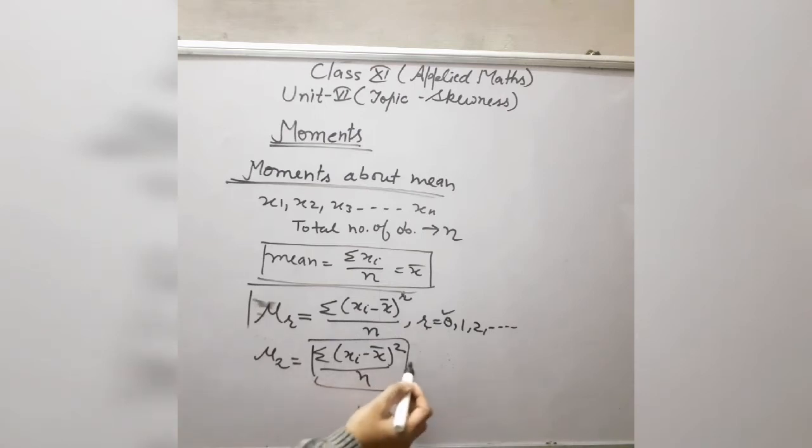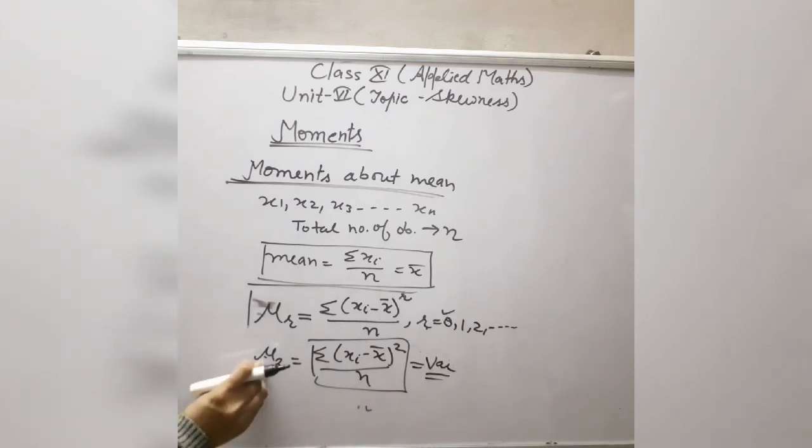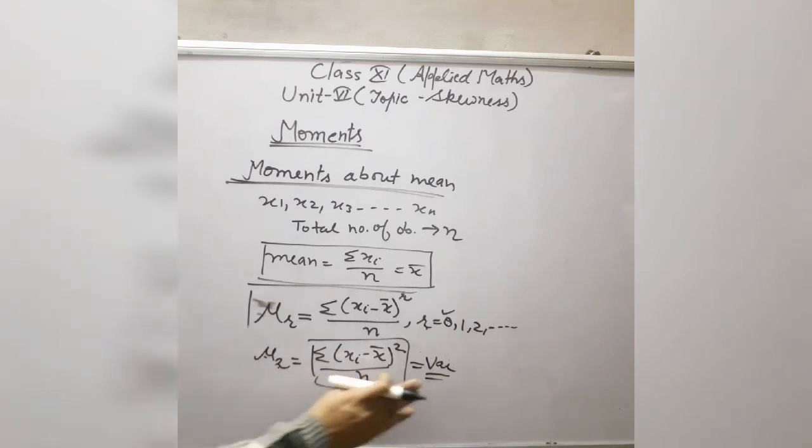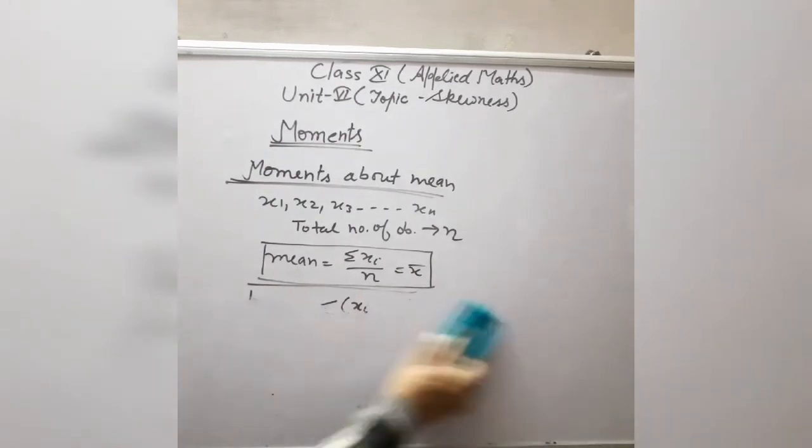This means mu 2 gives you the value of variance; both will be equal. Similarly, by taking r equal to 3 you can find mu 3, and by taking r equal to 4 you can find mu 4. So mu 1, mu 2, mu 3 are known as moments.